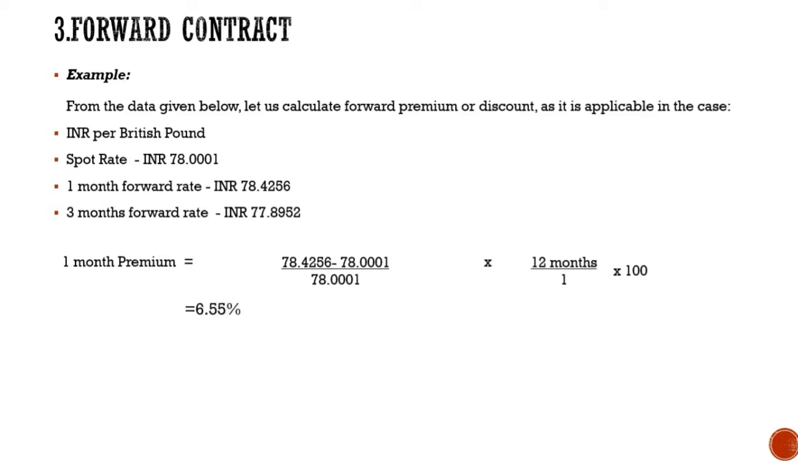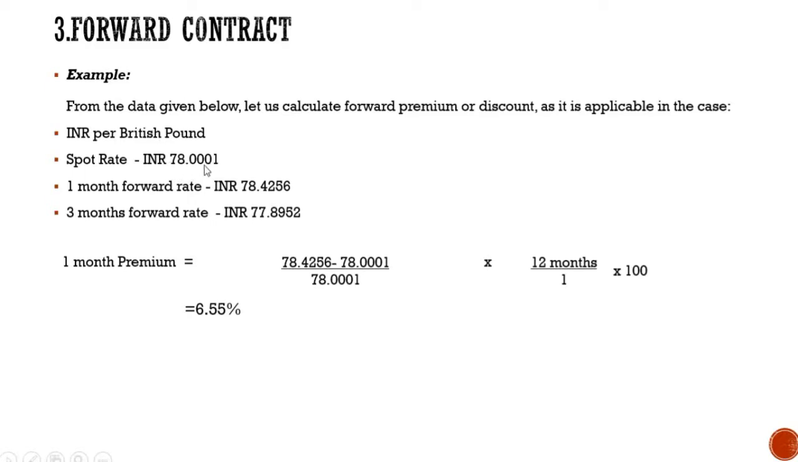6.55%. So we can say that the annualized forward premium for 1 month is 6.55%. Now let us compare the spot rate with 3 months forward rate.